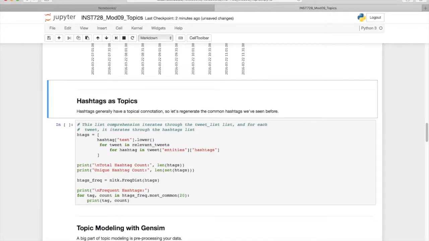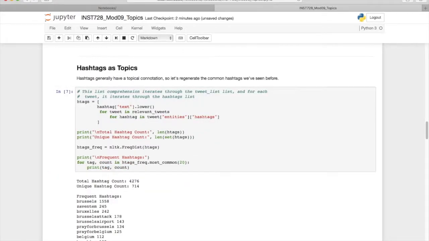We've talked about LDA and ATM as topic modeling algorithms, but we also mentioned that hashtags can be considered a topic in and of themselves. This is true because people who are using the same hashtag are likely discussing the same topic. So hashtag pray for Brussels, or hashtag prayer for Brussels, or hashtag thoughts for Brussels, these kinds of things. You can say these are all hashtags that represent the same kind of topic. So we can use this to get some insight into the data without running any sort of algorithmic analysis.